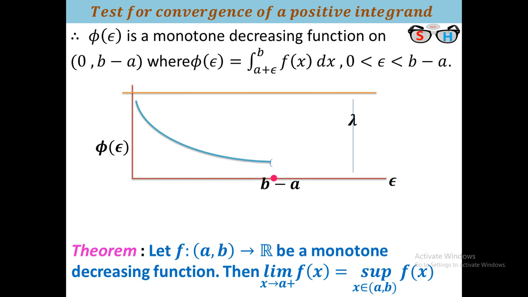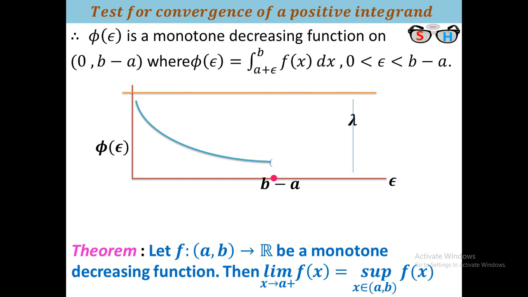If you take a smaller epsilon, the value of the function will increase. Again, it is bounded, so it cannot cross that line. So when epsilon tends to 0, this tip will rise at most to that point, but it cannot cross the upper limit.